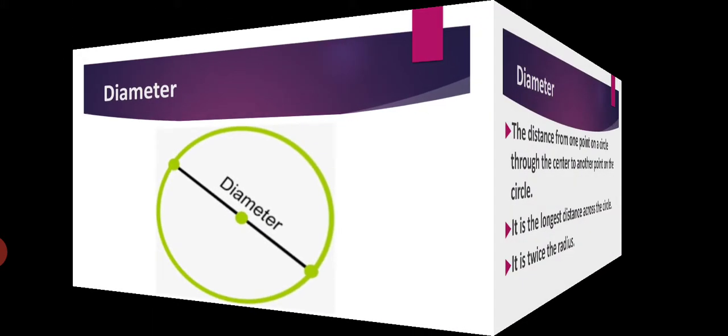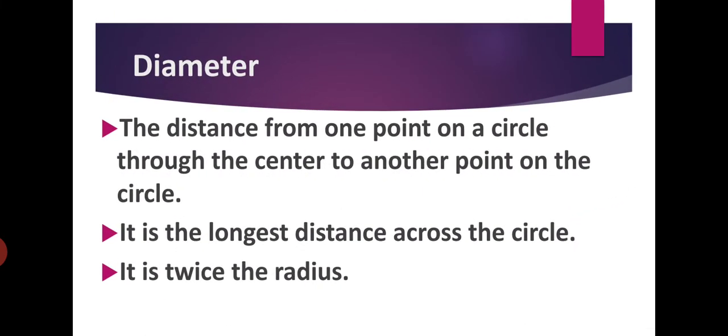So you can see the distance from one point on a circle through the center to another point on the circle, that is known as diameter. Diameter is the longest distance across the circle. And one more thing, diameter is twice the radius.